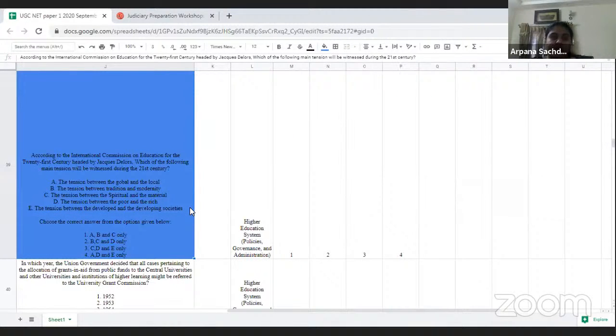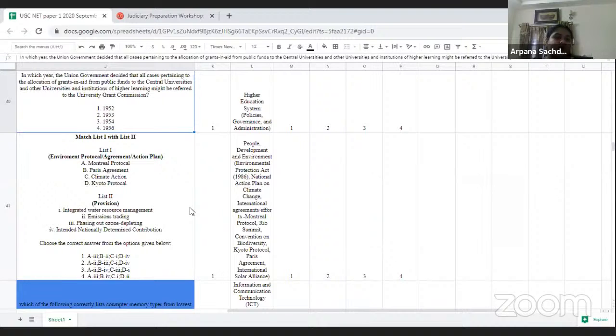So I guess now the next question we have is of higher education. And this question I will mark as an easy one because it was directly taken from the past year question paper. It was a difficult question if it had not been asked earlier. But it was asked earlier in past year question papers, so if you have seen such a question, you can answer it very easily, and it was not a difficult one.